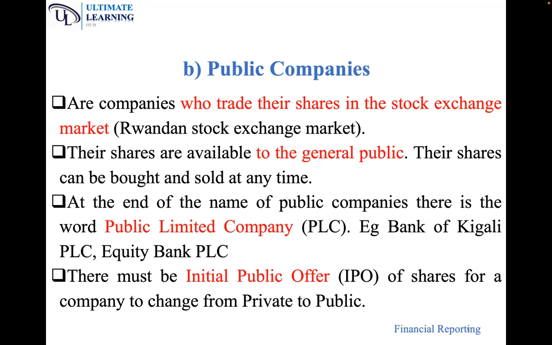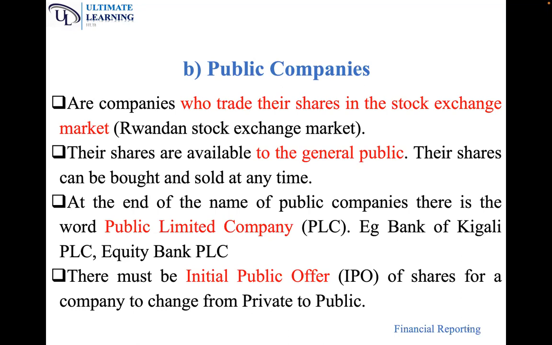Now, in a primary market, we can only join the primary market by offering shares for the first time. When shares are being offered for the first time through the stock exchange market, we offer them through what is called an initial public offer. That means a company changes from private to public company when there is an initial public offer. So there are three key points we have learned in public companies.